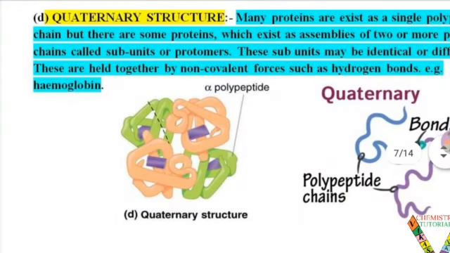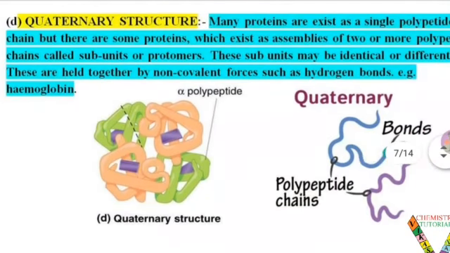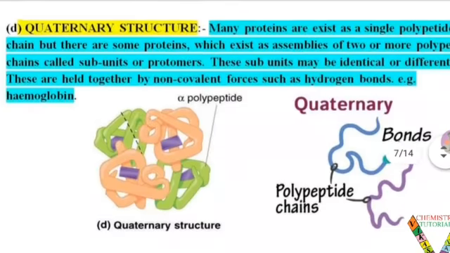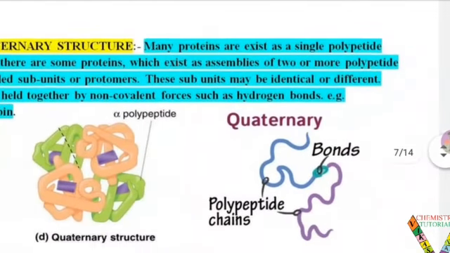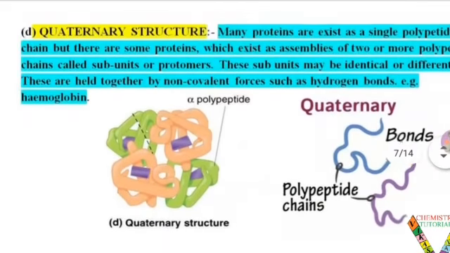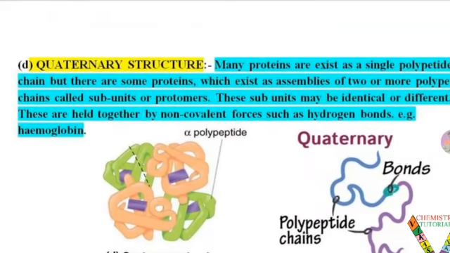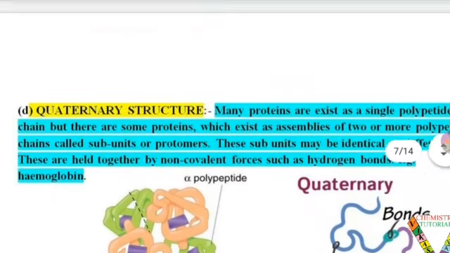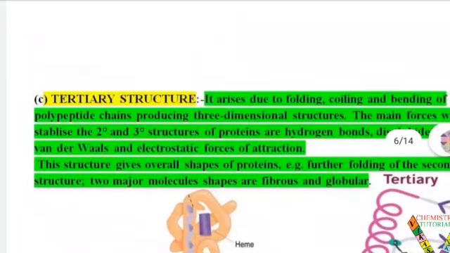So by the diagram you have seen, it's a very coiled and spiral shape. We can only see the diagram, but its study is so complex. Student, I know you very well. There are four types of structure we can study of a protein. The quaternary structure is so difficult in comparison to the other three.